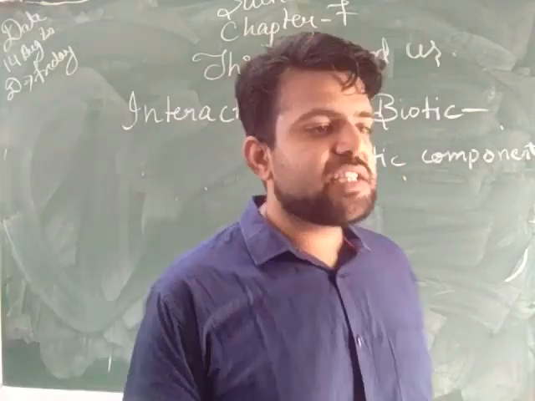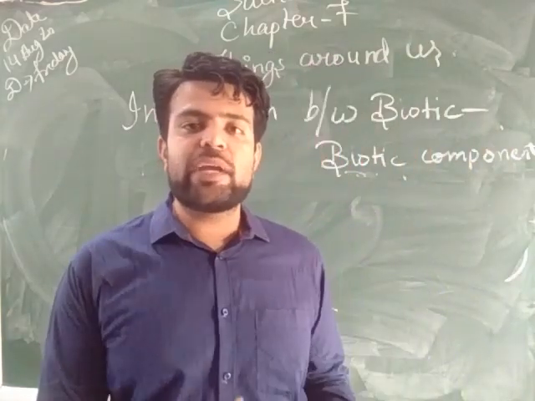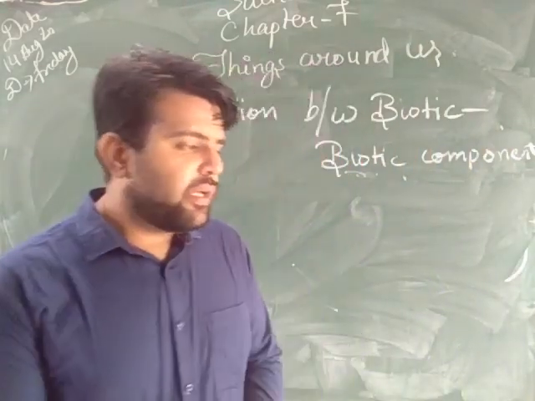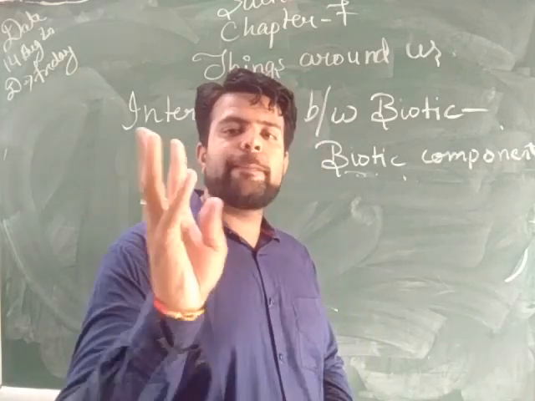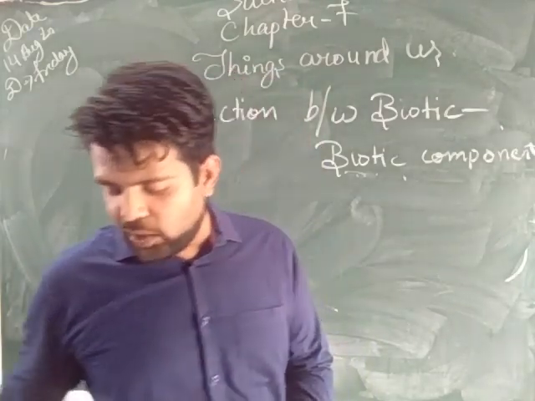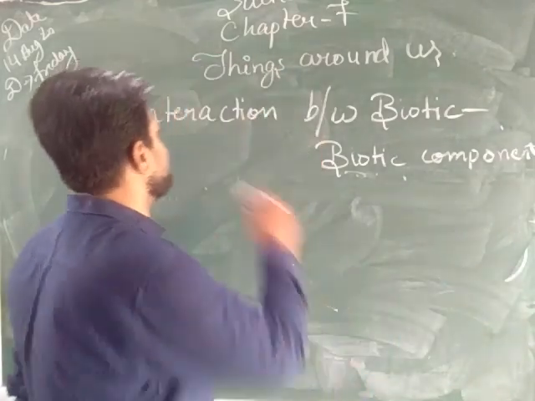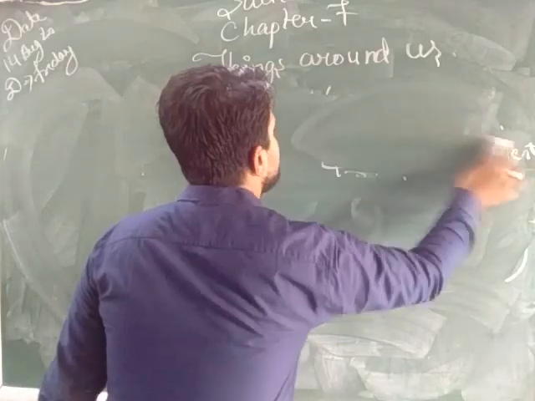So once again, first we will revise what the biotic components are. What biotic components do we see in our daily life? Birds, plants, animals, microorganisms. These all come under the biotic component of the environment. So we will write the name biotic.